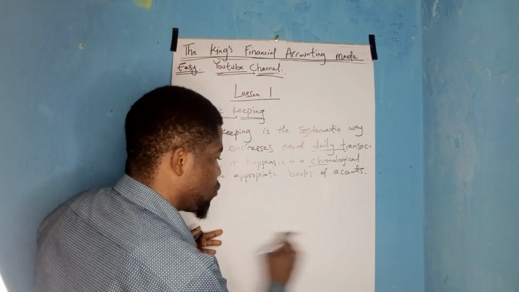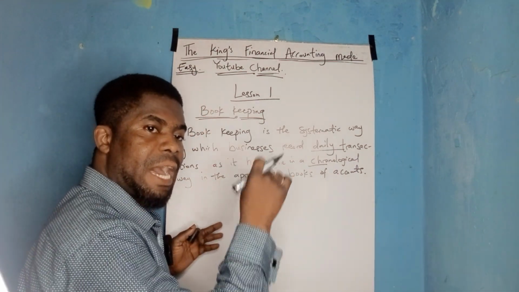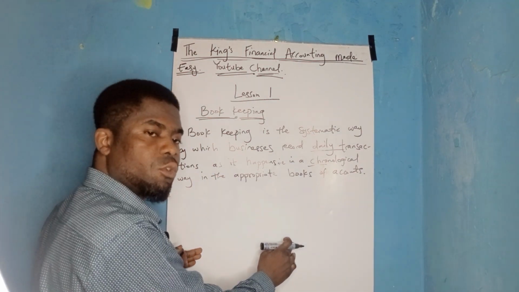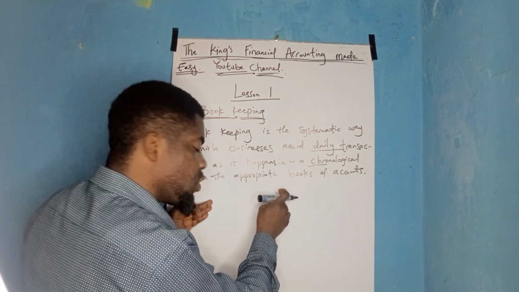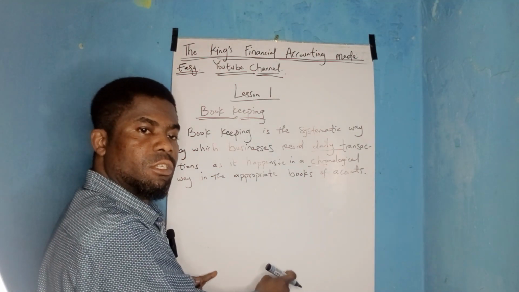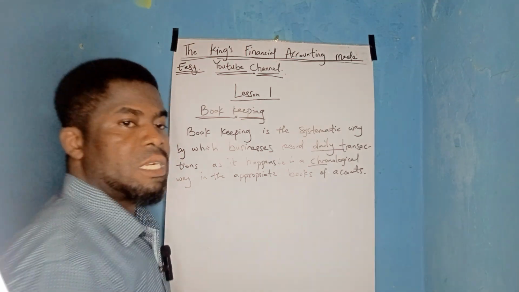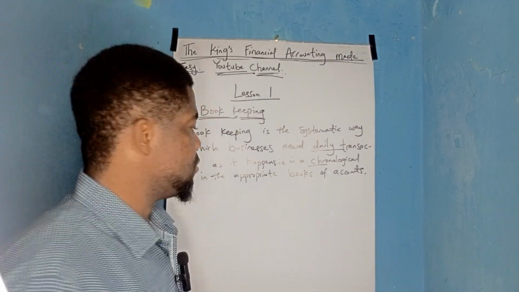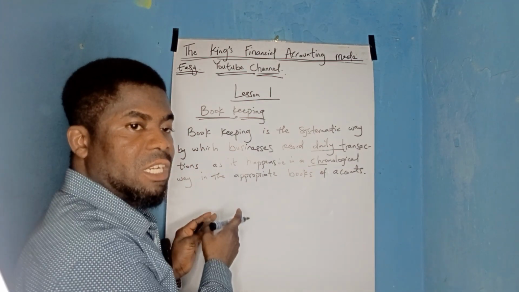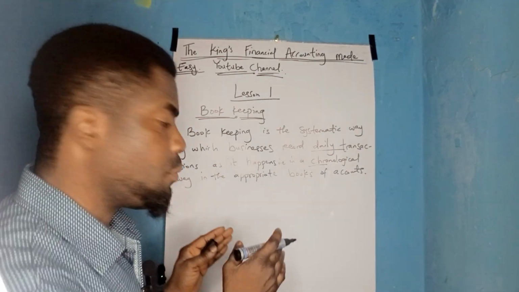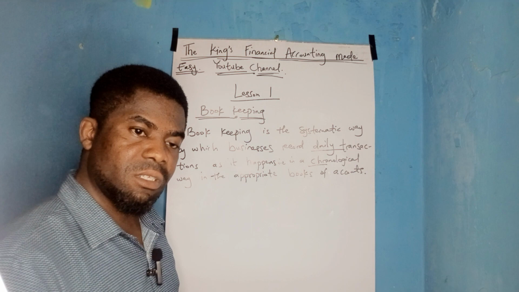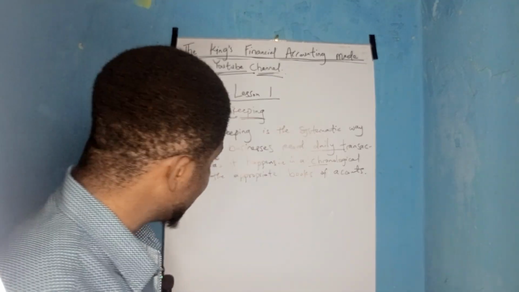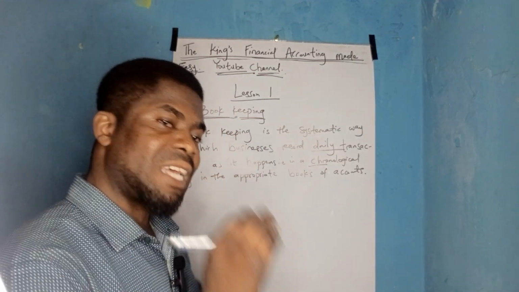We record as it happens, so the ones that happen in the morning are already in the records, and then the one in the afternoon will also be in the record, according to how it happens during business hours. That is what we mean by chronological. Chronological also talks about dates. You don't record a transaction that happened on the 5th before you record the transaction that happened on the 1st of the very same month. It is wrong. So that is one thing about the chronological aspect: it is recorded as it happens.